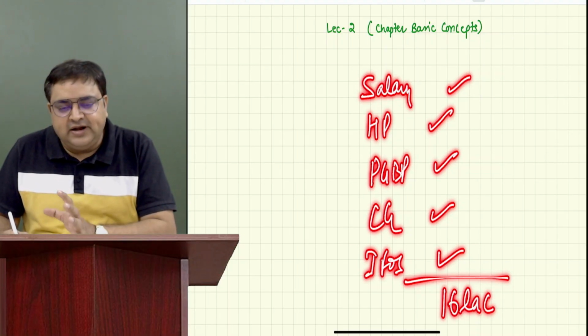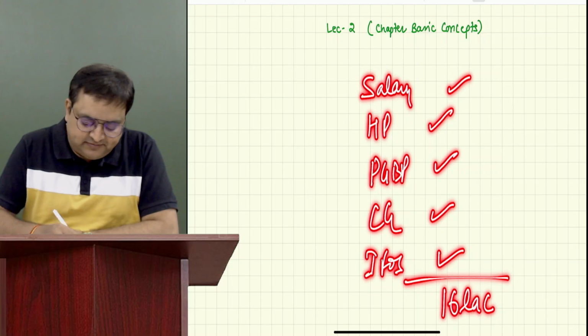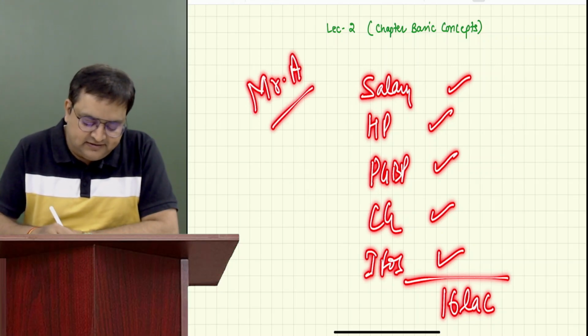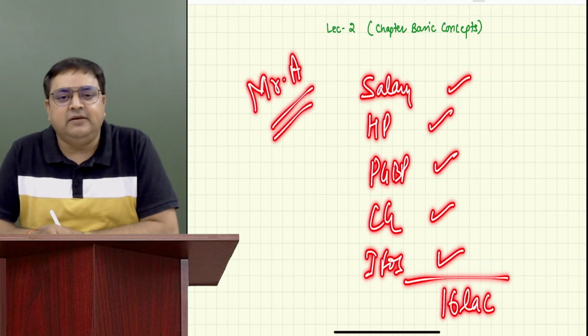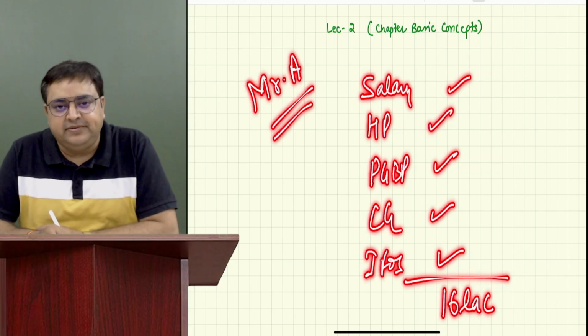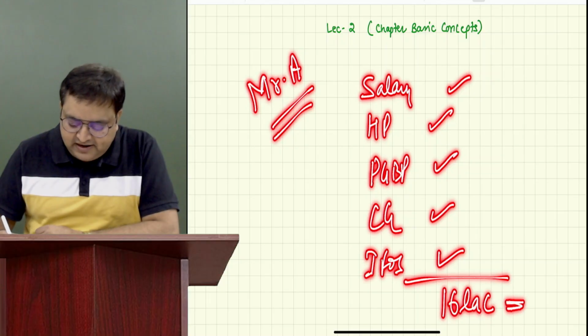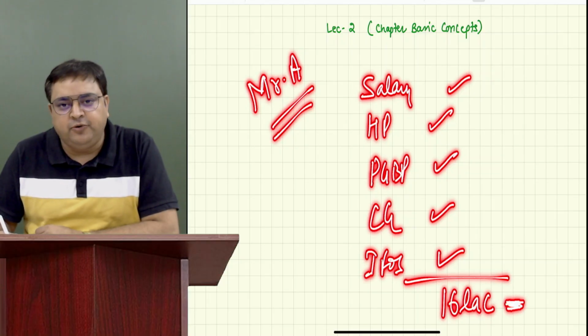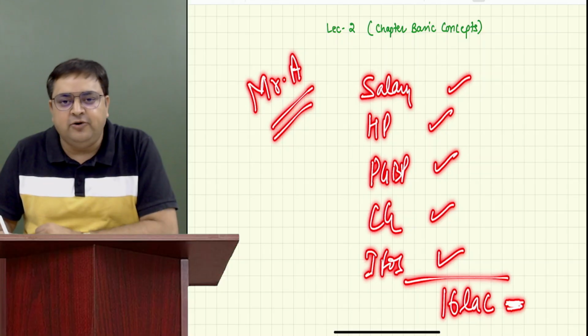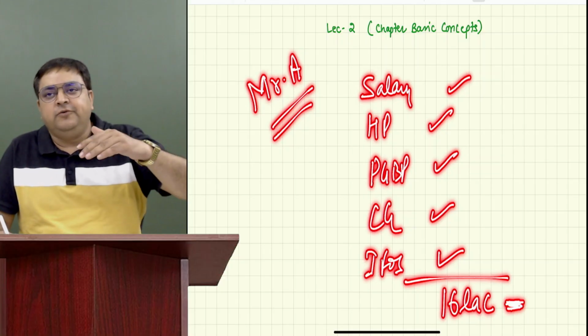If I tell you that, can you calculate the tax for him? This is Mr. A. So who is he? He's an individual. Please tell me, flat rate or slab rate? Slab, level wise, right? So if I tell you that his total income is 16 lakh, guys, will you be able to compute his taxes? You will say, yes, sir.